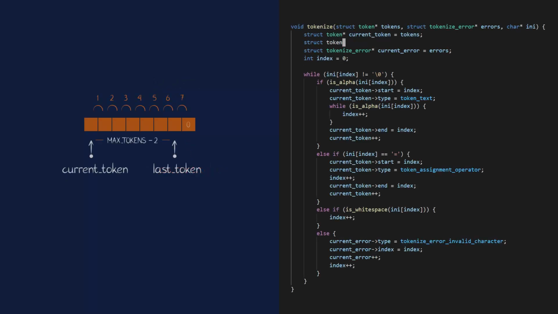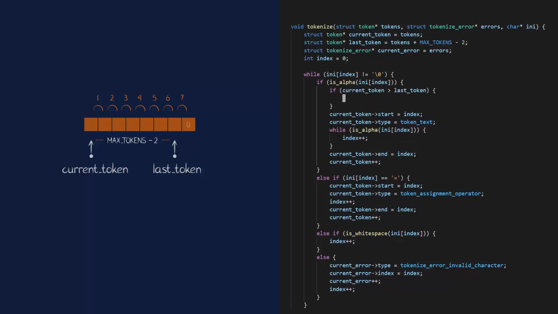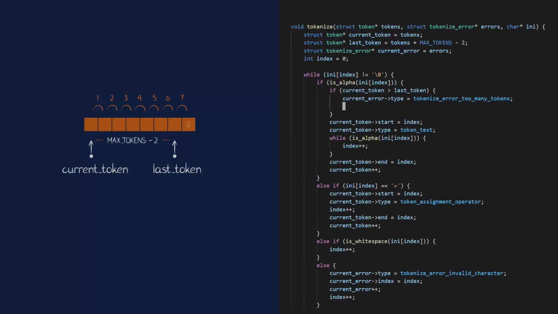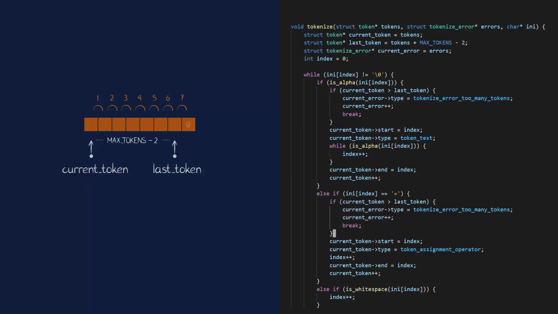Okay, I start by calculating the last token. Then here is where I add a new token, so before I do that, I need to check if there is still room in the array. If there isn't, I report an error. And then there's nothing the tokenizer can still do, so I just break out of the while loop. Now I'll copy that code because here I'm adding the assignment operator token, so I need to check here as well. That should do it.